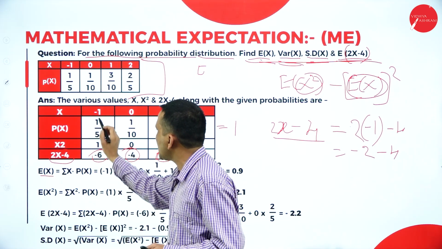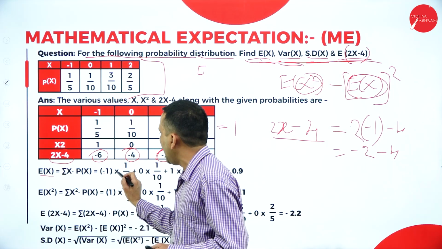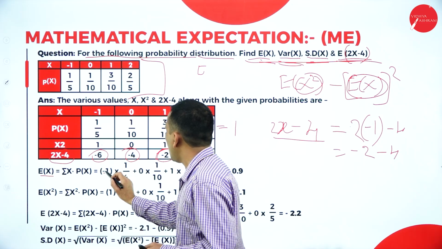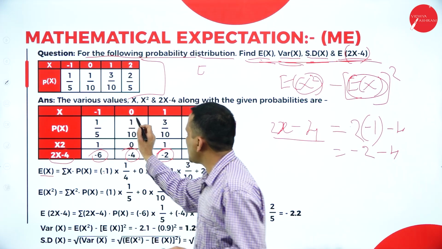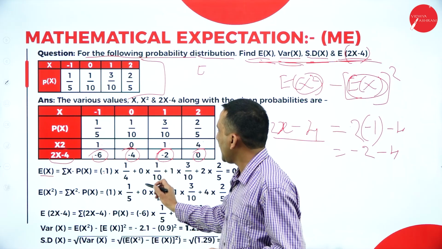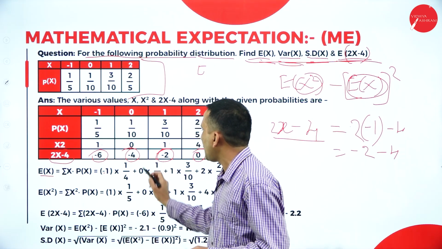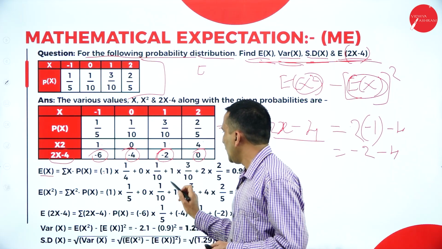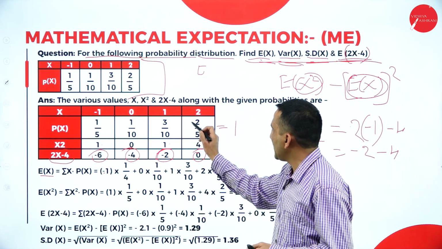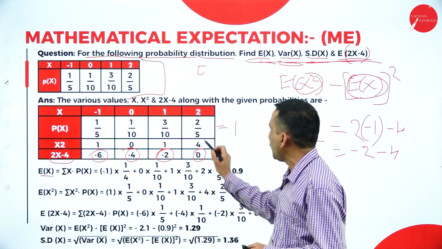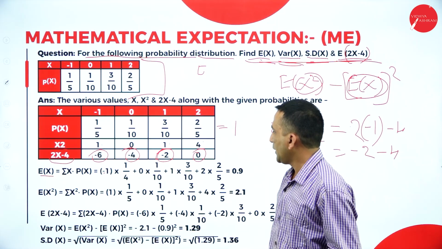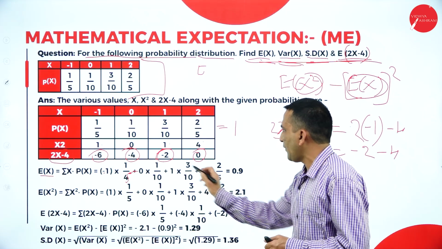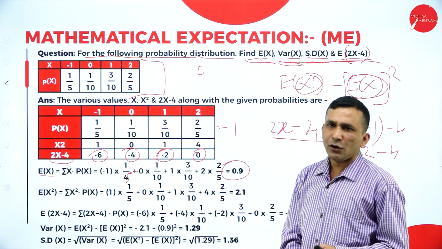The first X value starts from -1, so -1 into its respective probability. The second X value is 0, with respective probability 1 by 10. Next value 1, into its respective probability, plus the next value 2 into its respective probability 2 by 5. Clear? So here it is 1 by 5. Now if you simplify completely, you are getting 0.9.